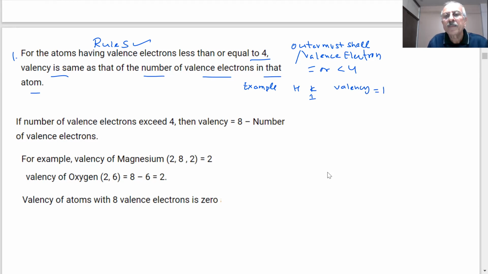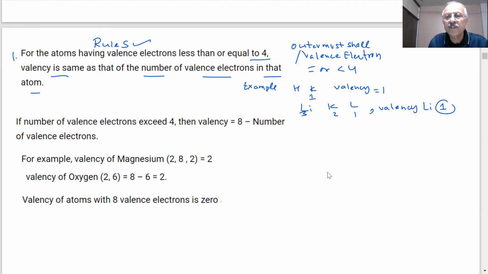Okay? Yes, sir. Now, if I take lithium, what is the number of electrons in lithium? It is 2, 1. So lithium has 1 electron in the valence shell. Is it equal to or less than 4? Less than 4. Then what will be the valency of lithium? 1. All right, so good.